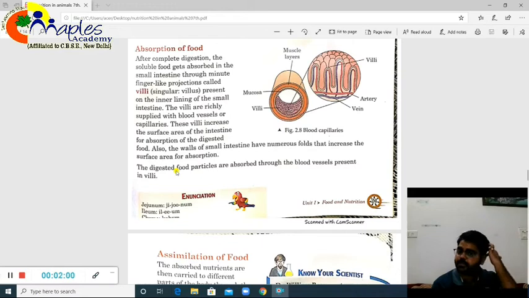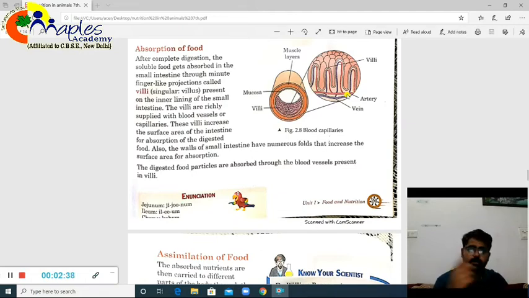Similarly, that type of diagram has been shown for the small intestine. Inside the small intestine we have numerous finger-like projections, a lot of them, which we call villi. In the book they have also shown one microscopic view of the villi. The absorption takes place from the villi. They basically increase the surface area. If it is a plain area, there will be some surface area, but if numerous projections are there, the area will increase. So these finger-like projections help in increasing the surface area.